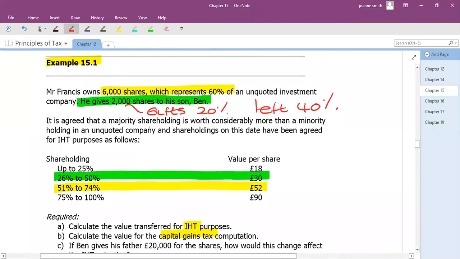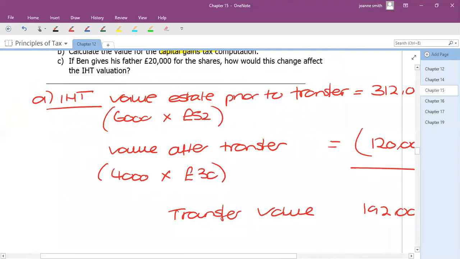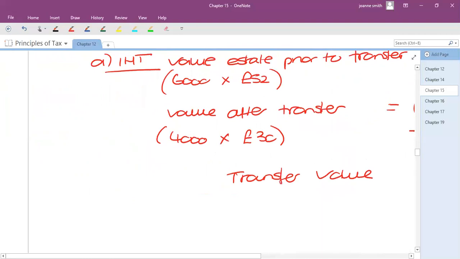I know it doesn't say anything here about him dying, but basically he's given some of his estate away. So should he not survive 7 years, they will go back and look at what he's given away in the last 7 years. So that might potentially be subject to IHT, depending what the value of the rest of his estate is. Of course, if it's below the 325,000, then there won't be any tax, but we don't know what else he's got here. So that's the IHT implication.